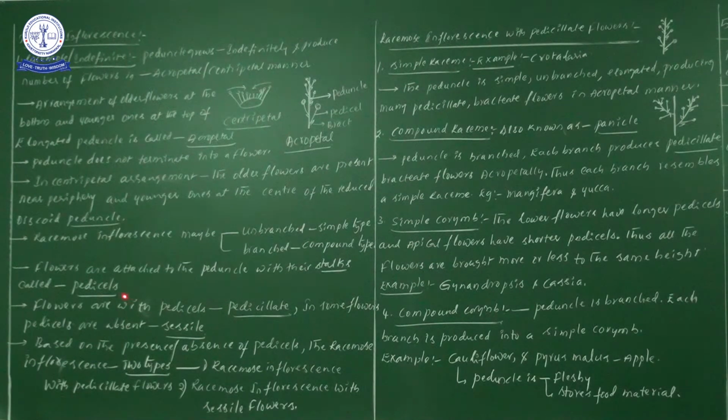Now, the peduncle does not terminate into a flower. Did you understand the point? In racemose inflorescence, the peduncle does not terminate with a flower. Here terminally we did not put anything, so we should not keep a flower there.